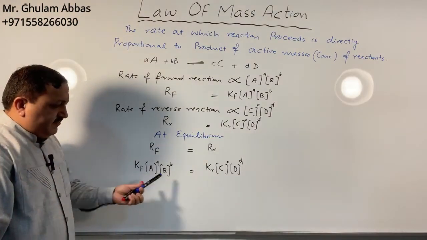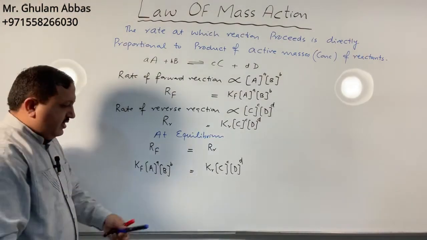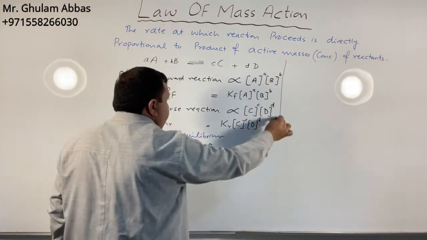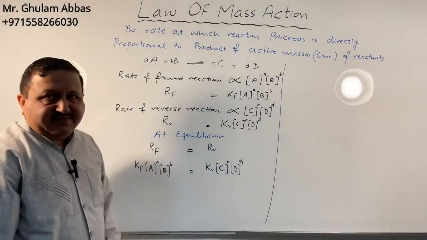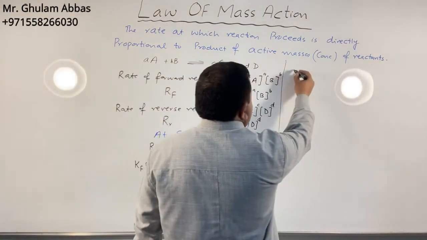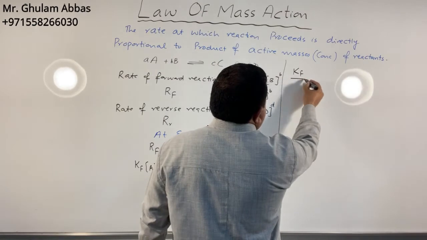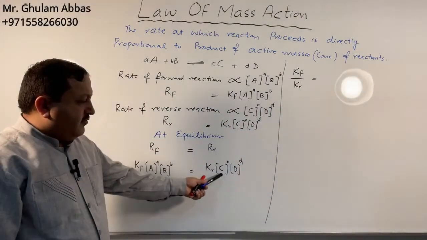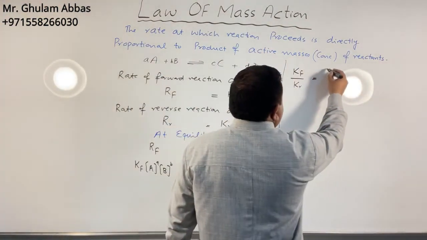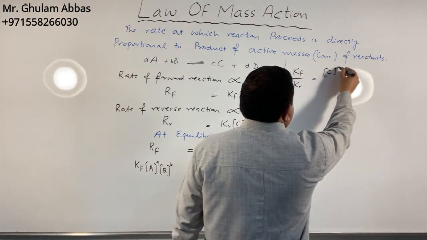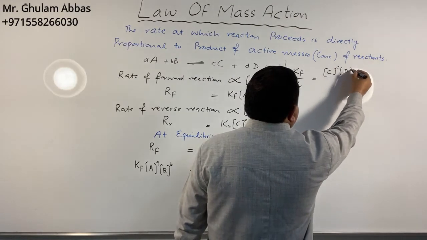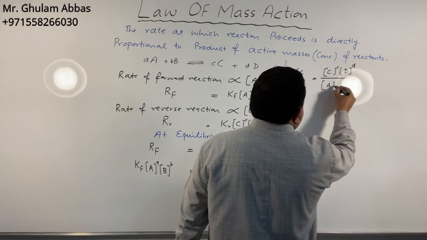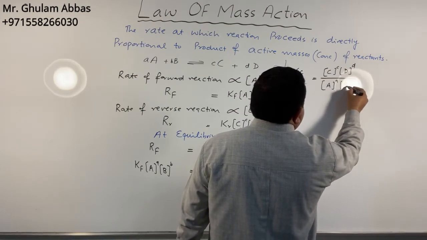Kf is constant, Kr is also constant. So I will write constants on one side and variables on the other side. So Kf over Kr is equal to concentration of C power c into D power d divided by A power a into B power b.